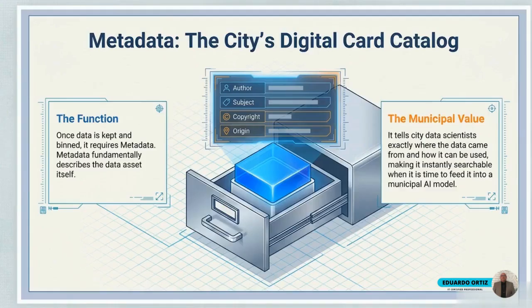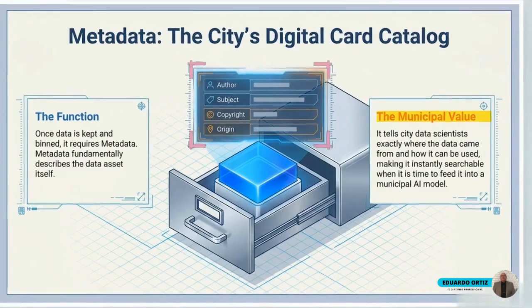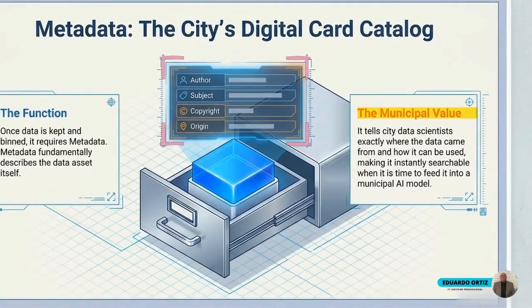Step 4 is the catalog. As this digital drawer shows, data remains useless without proper context. By attaching comprehensive metadata tags like author, subject, and origin, the asset becomes instantly searchable for data scientists feeding a municipal large language model.